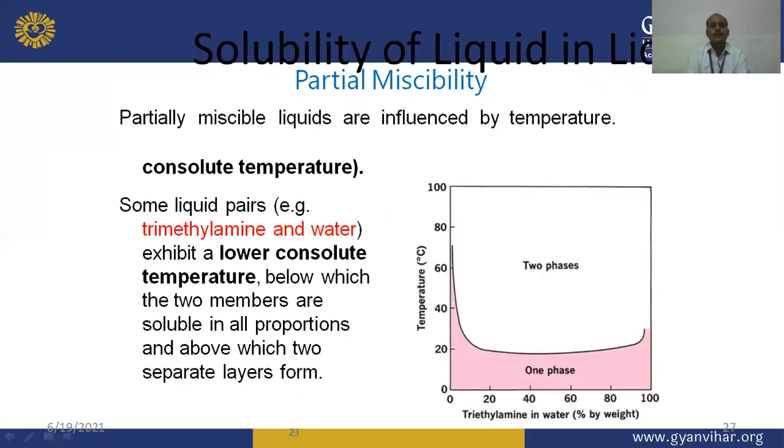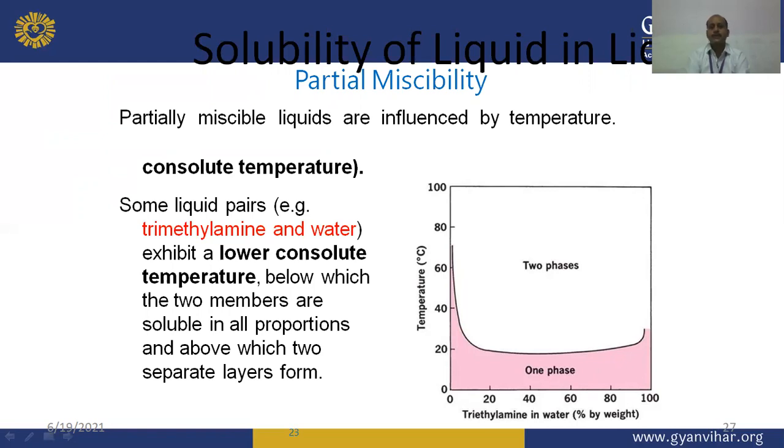Partially miscible liquids are influenced by temperature, so this can be represented in terms of critical solution temperature or consolute temperature. Some liquid pairs like triethylamine and water exhibit a lower consolute temperature, below which the two members are soluble in all proportions and above which two separate layers are formed.